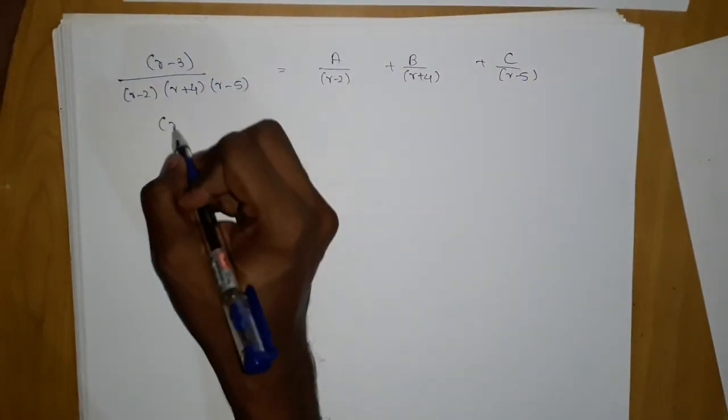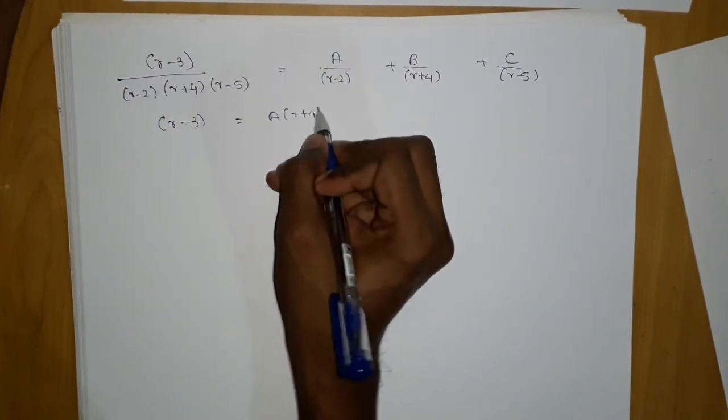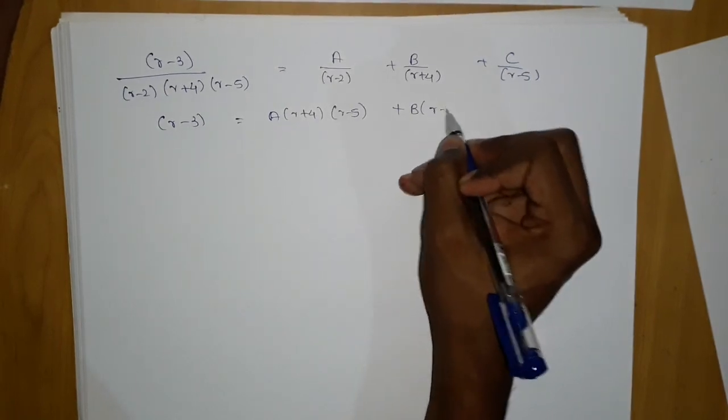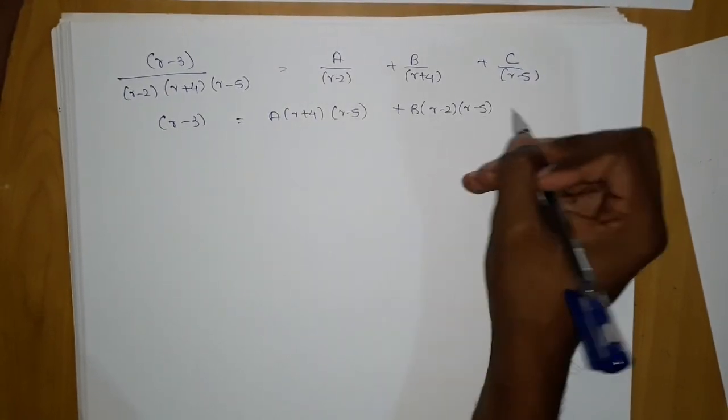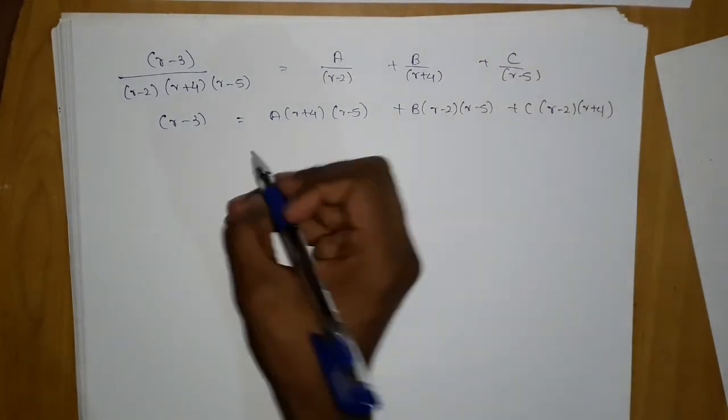Okay, then multiply throughout this whole thing. You will get again a into r plus 4 into r minus 5. This process is still the same, doesn't matter. I told you r minus 2, r minus 5, and c into r minus 2, r plus 4. Okay, now do the same thing.